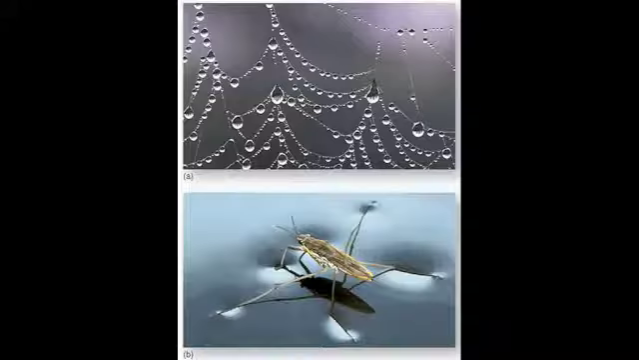Surface tension relates to cohesion. Surface tension is a measure of how difficult it is to stretch or break the surface of a liquid. Water has a high surface tension, which enables water striders to walk on the surface of a pond.